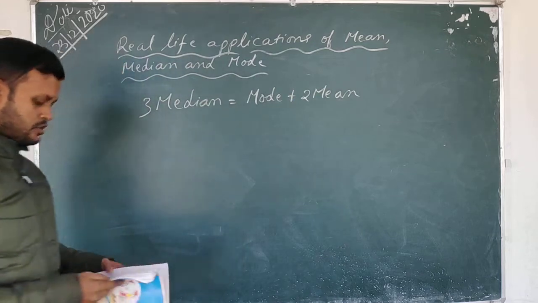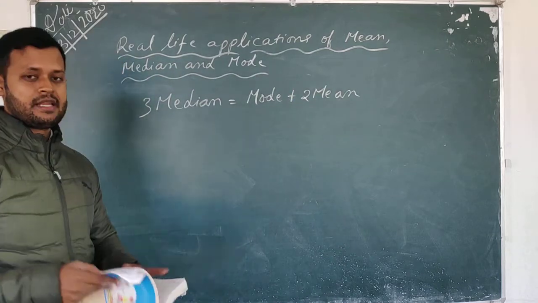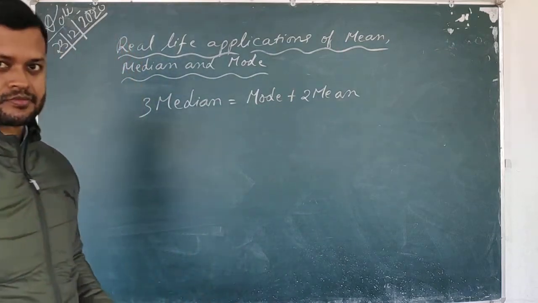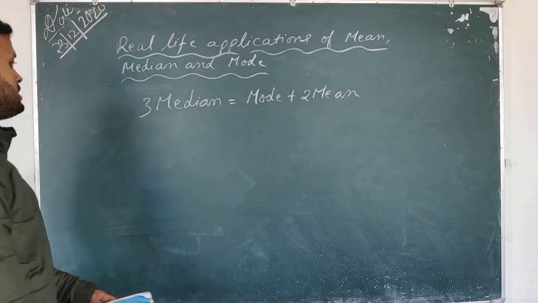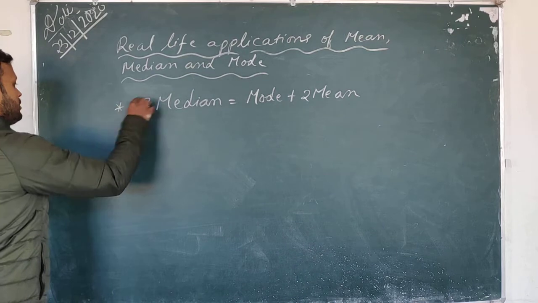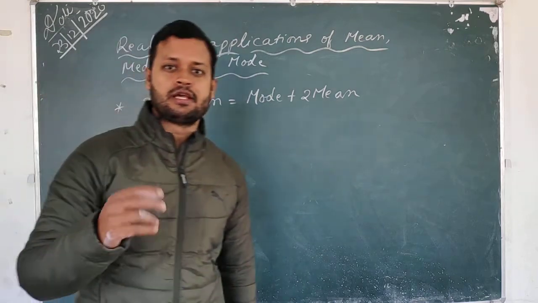Okay, 3 median is equal to mode plus 2 mean. So this is a very, very important formula for you all, as far as annual exams are concerned.